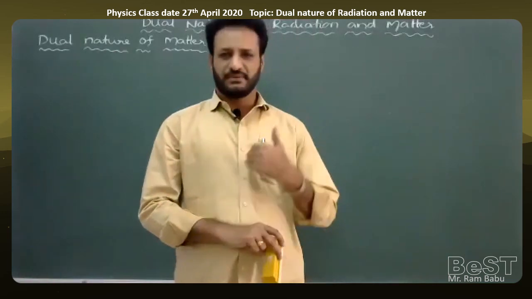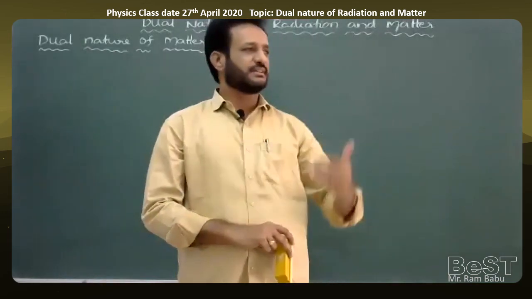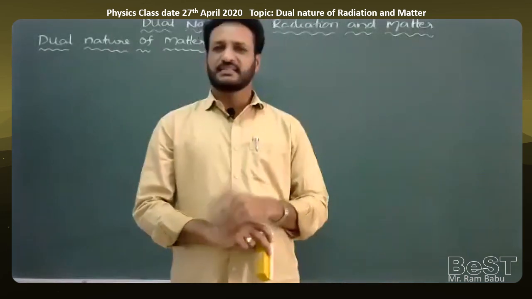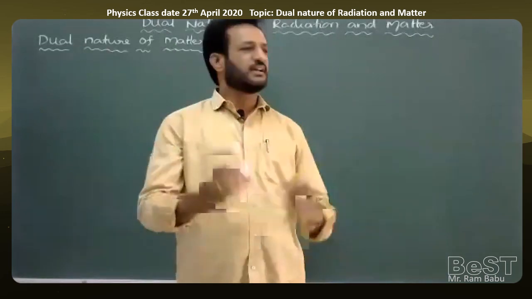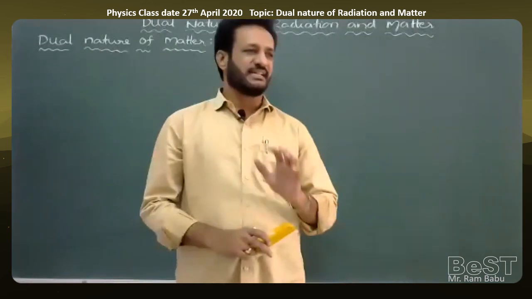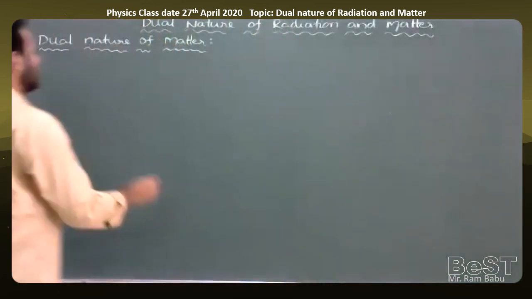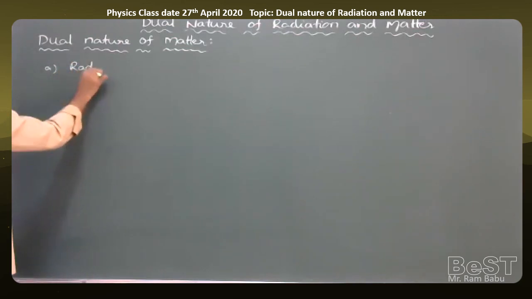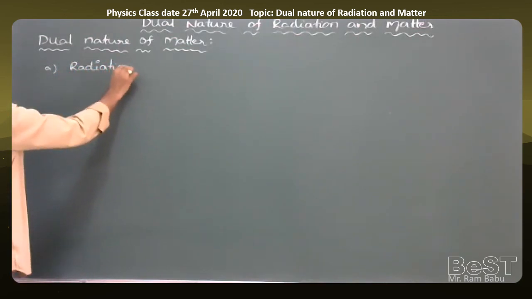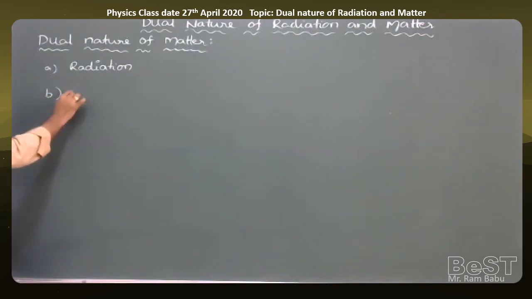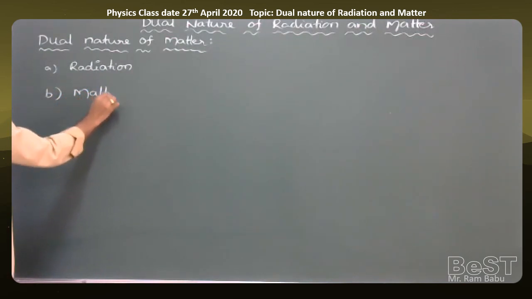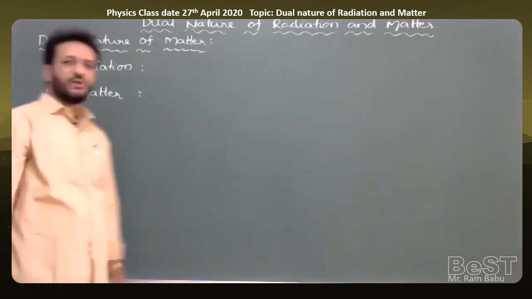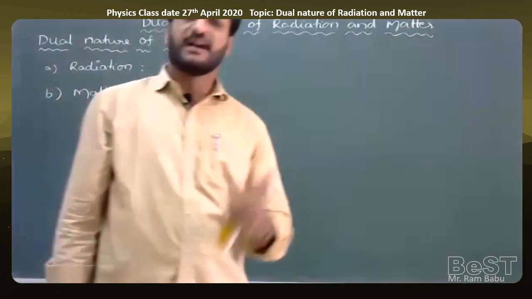For example, when we are speaking, sound waves are traveling in the forward direction. So sound belongs to radiation. At the same time, if you take a piece of chalk or an automobile, they belong to matter. So the total universe has two important entities. One is called radiation or light, and the second entity is called matter. So generally, what is the nature of radiation or light? How does it behave, like a particle or a wave?